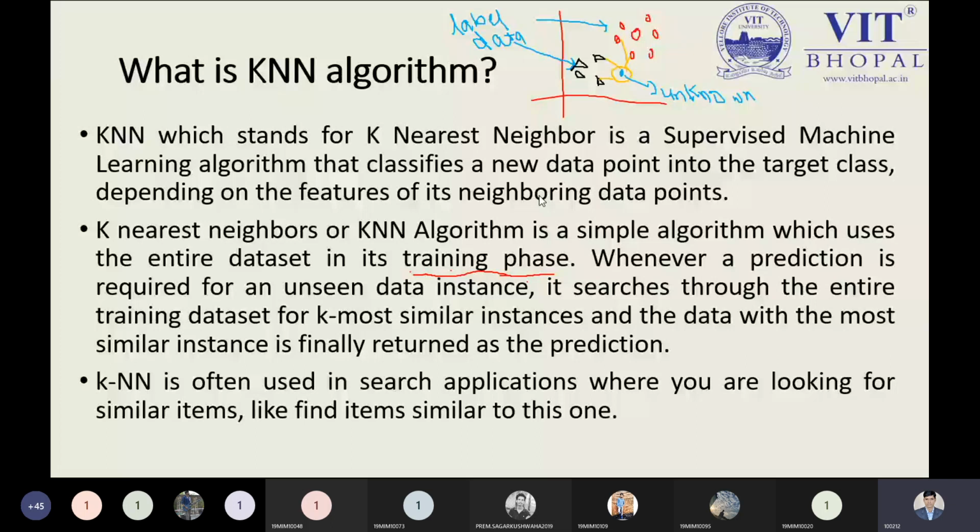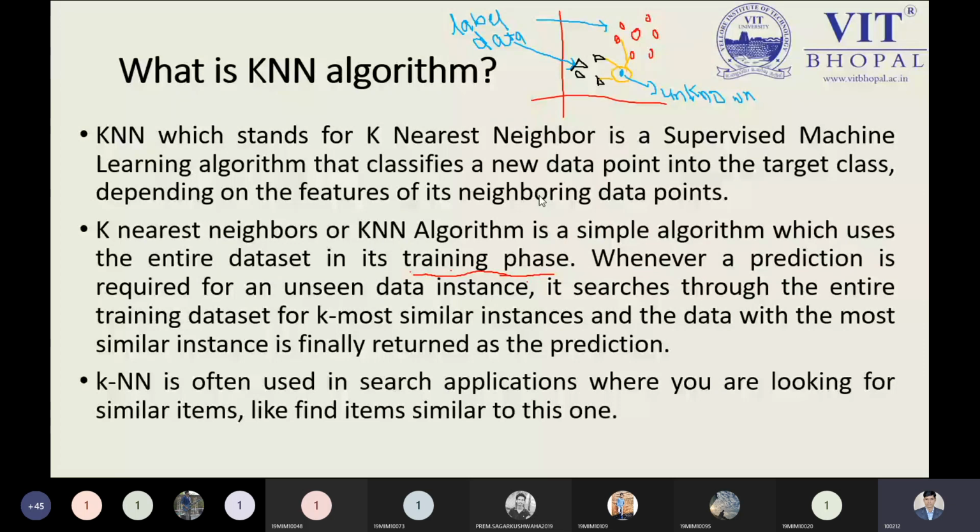You can see it mentioned on the slide: KNN means K nearest neighbor. It is a supervised machine learning approach, or model, and the purpose of this model is to classify a new data point into our target classes, which could be one or two. We have all the information already available, and from it we need to predict whether the new point belongs to class 1 or class 2.